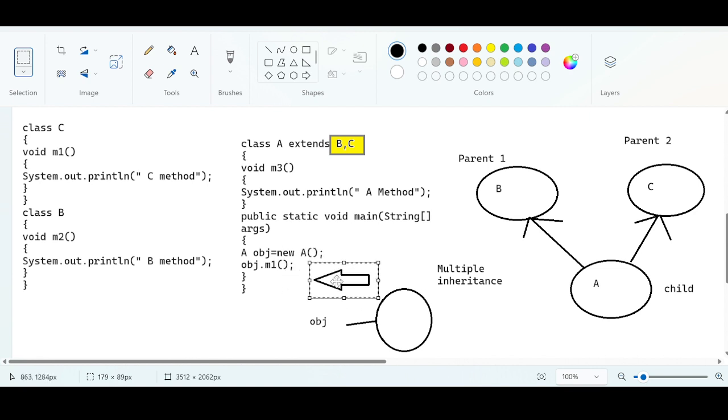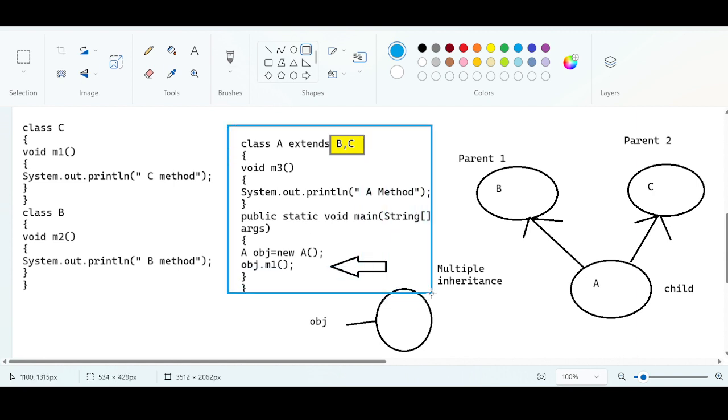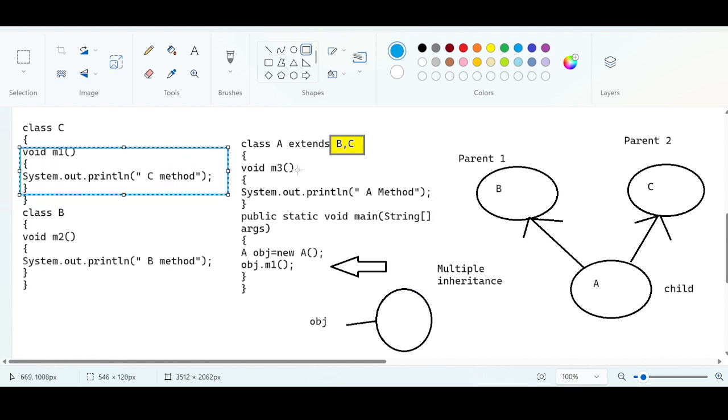According to the main thread, it will look for the method m1 in the current class. This is the current class. It will see whether the m1 method is available inside the current class or not. The m1 method is part of class C, not in the current class A. So it will try to jump to the respective class after the extends keyword. But we are giving it two instructions: try to fetch the m1 method in both B and C.